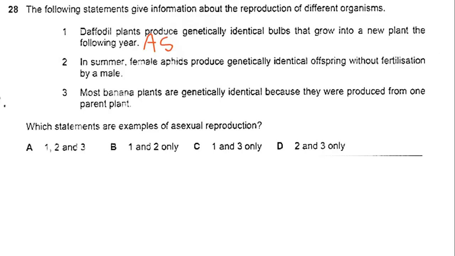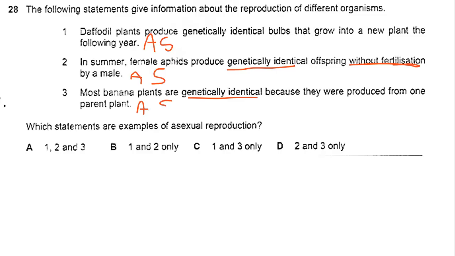And then, in summer, female aphids produce genetically identical offspring without fertilization by the male. What are the keywords here? Again, genetically identical and without fertilization. No fertilization. So this is again asexual reproduction. Most banana plants are genetically identical because they were produced from one parent plant. So is this sexual or asexual? Asexual, of course, because genetically identical is the keyword. So again, this is asexual reproduction.